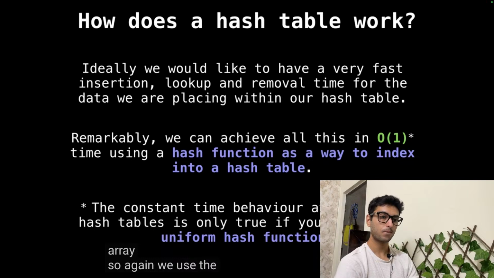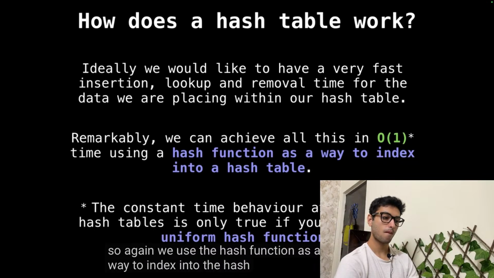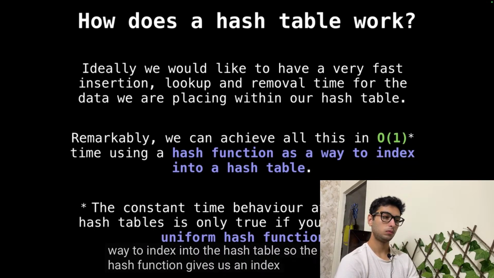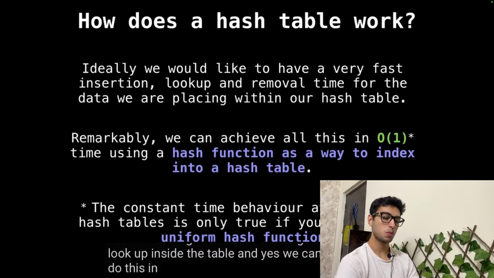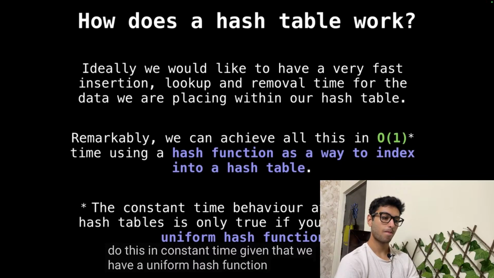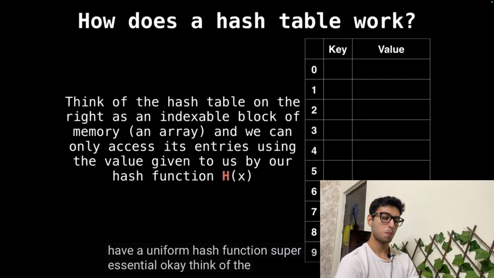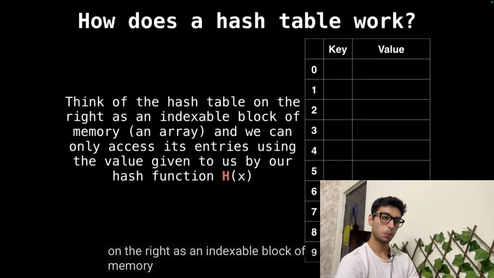So again, we use the hash function as a way to index into the hash table. So the hash function gives us an index to go look up inside the table. And yes, we can do this in constant time, given that we have a uniform hash function. Super essential. Okay, think of the hash table on the right as an indexable block of memory. So, as I said, an array.